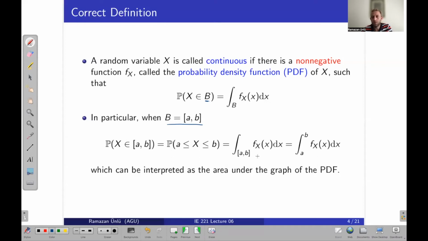And this is equal to the integration of f of x from a to b. This can be interpreted as the area under the graph of the PDF, right? Actually, this is the main logic of integration.